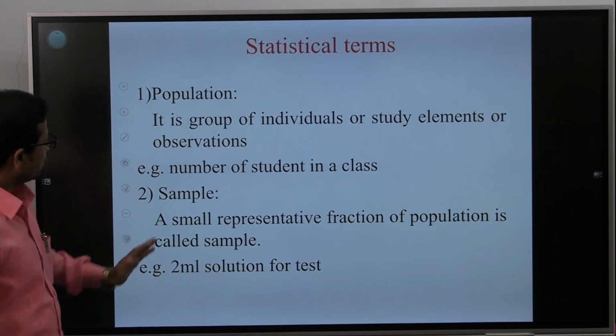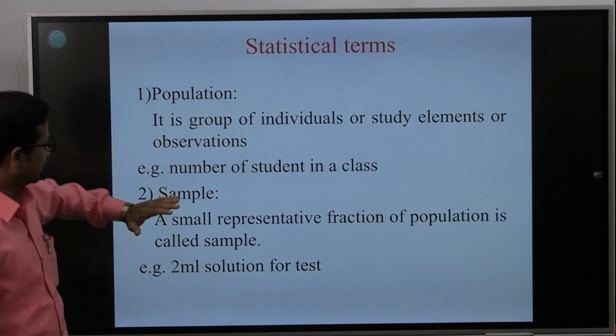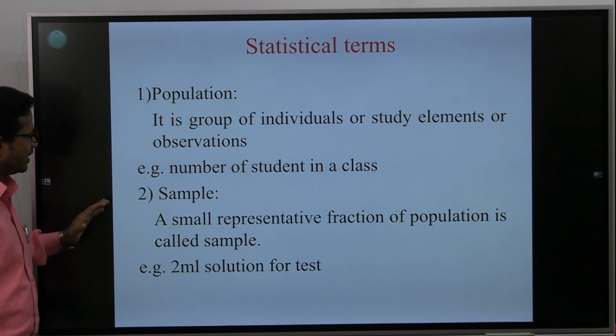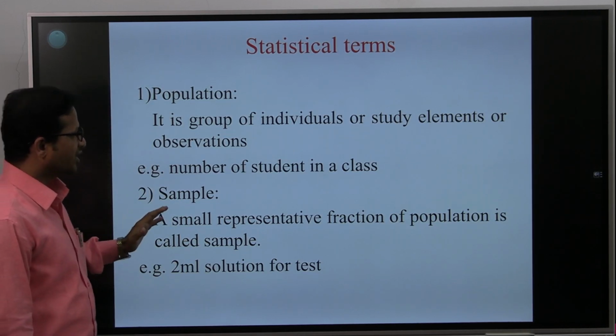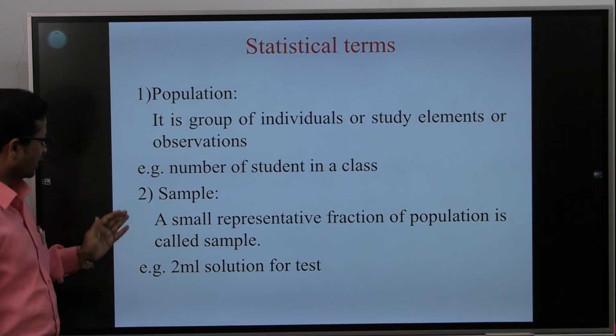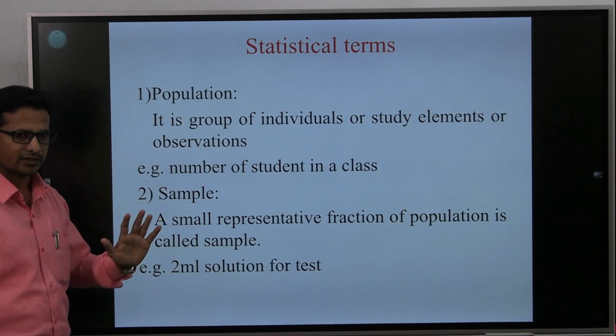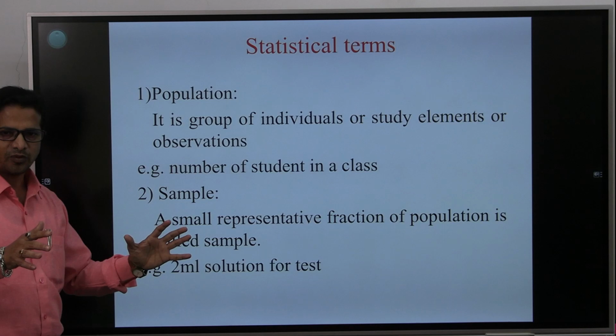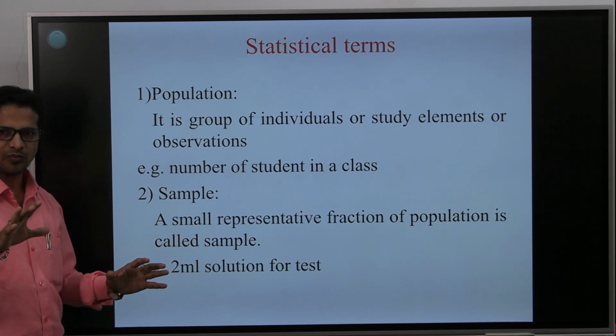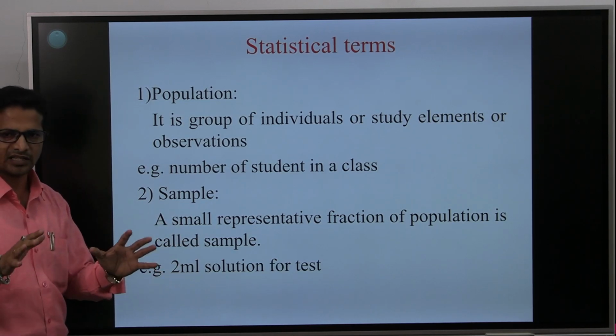There are a number of statistical terms. First of all, we see what is the population. It is a group of individuals or study elements or observations. Example, the number of students in a class. So what is population? The number of students is the population. Any group which we want to study is the population.